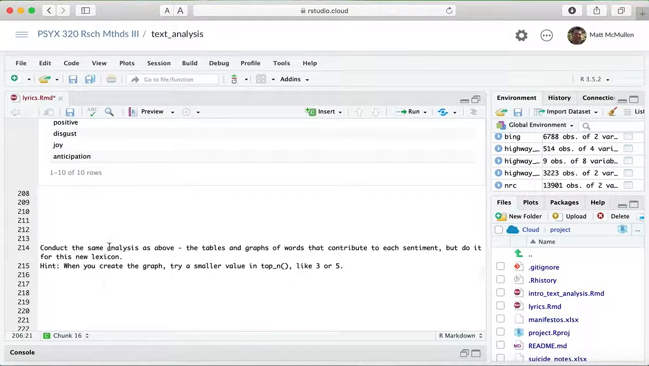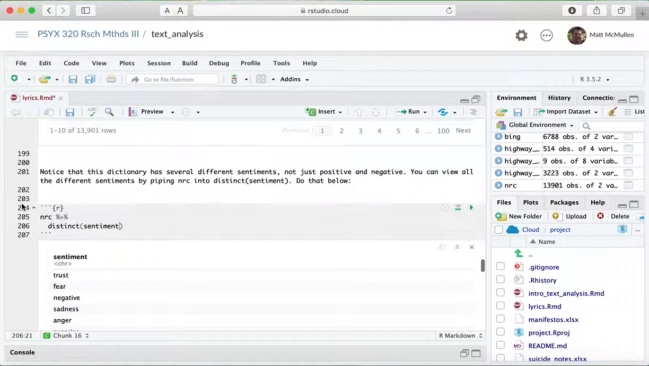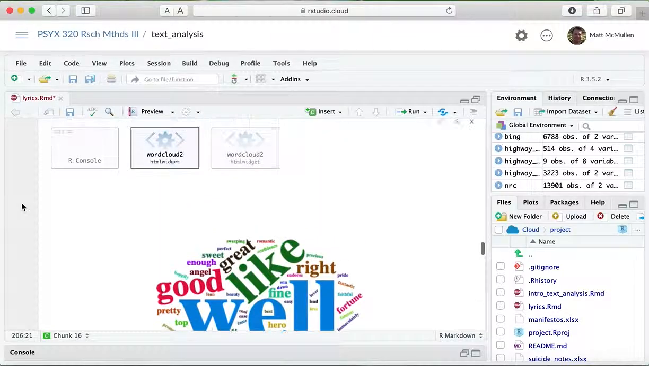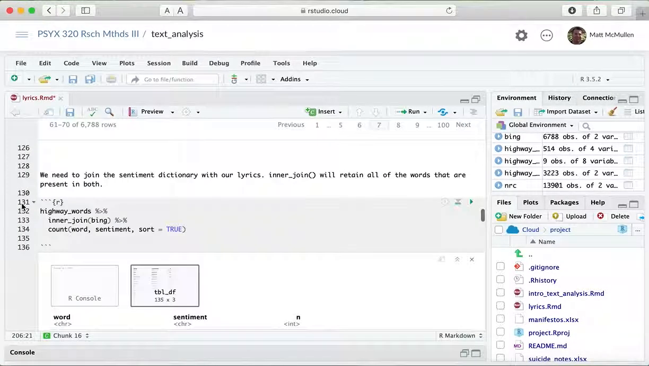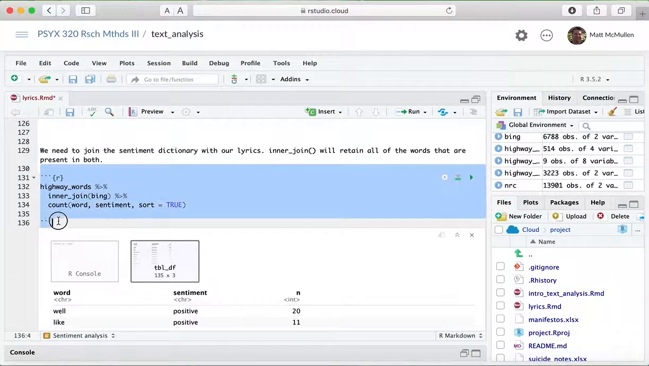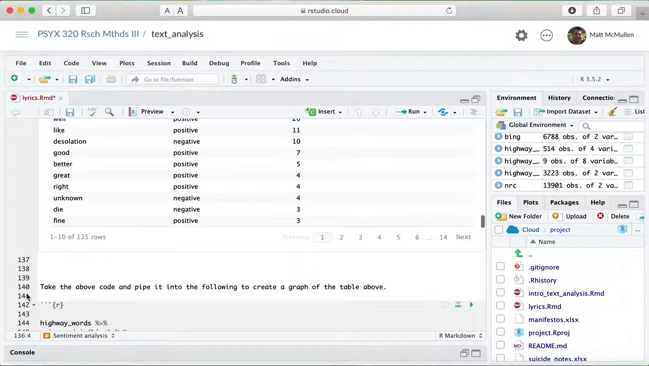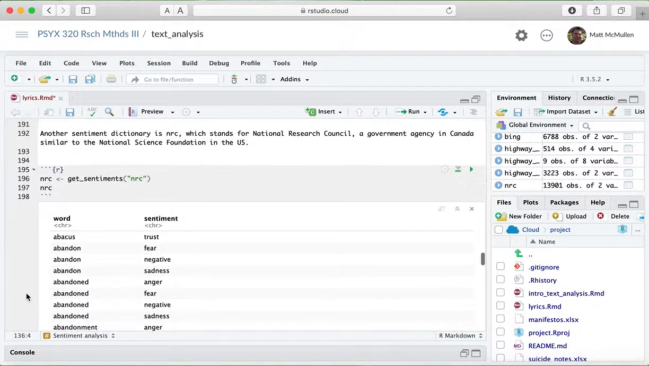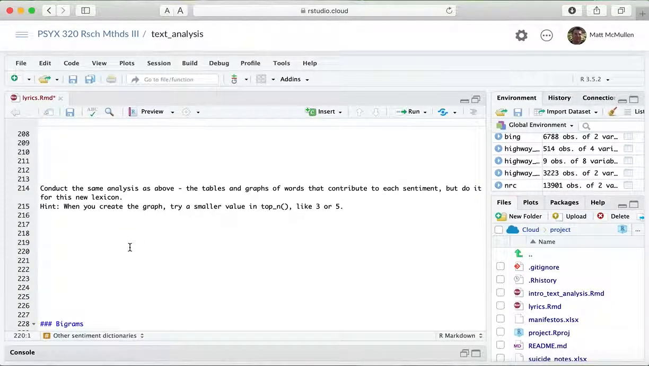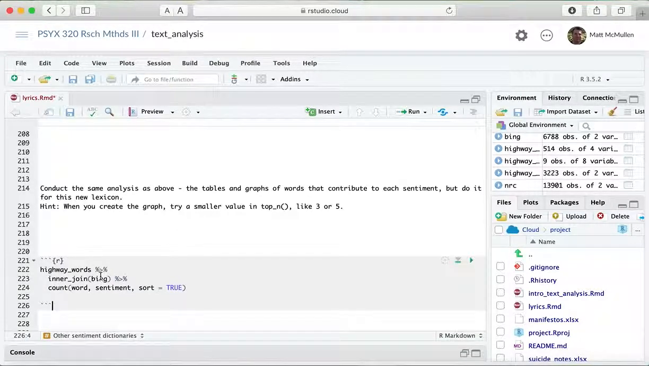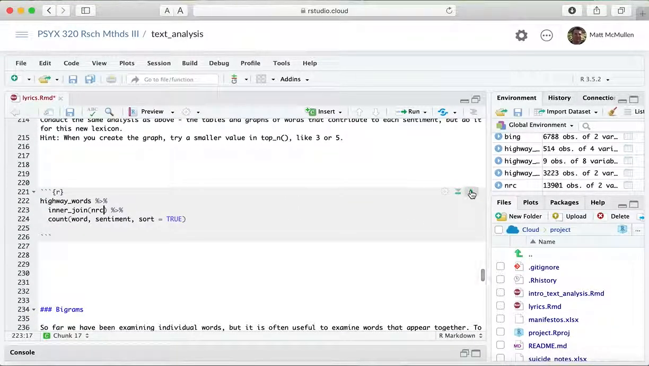And basically, what it says here is do the same analysis with the tables and graphs of words that contribute to each sentiment. So what I'm going to do is come back up here and just copy what we did. Here's the table. I'm going to copy this, come back down to here and paste that in. The only change is, everything else should work, but I'll change it to NRC. And so that'll give us the table.